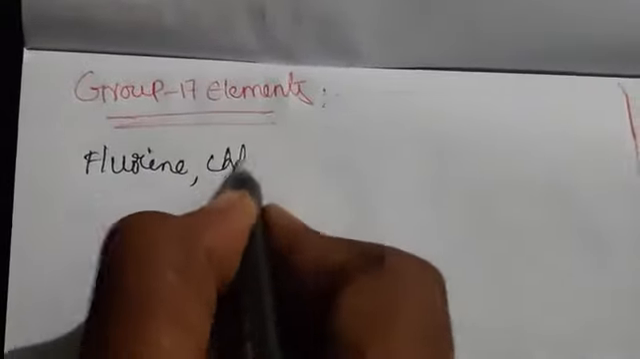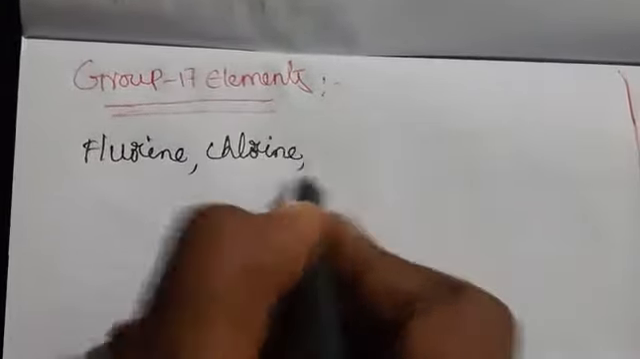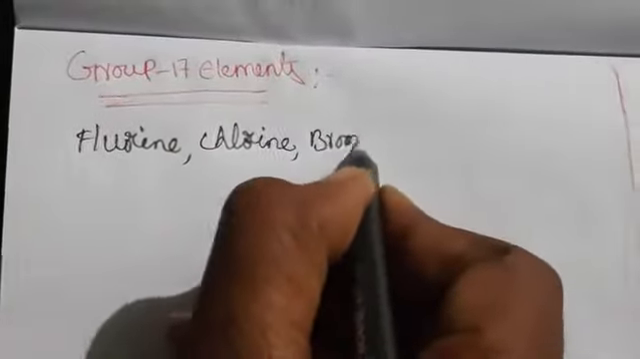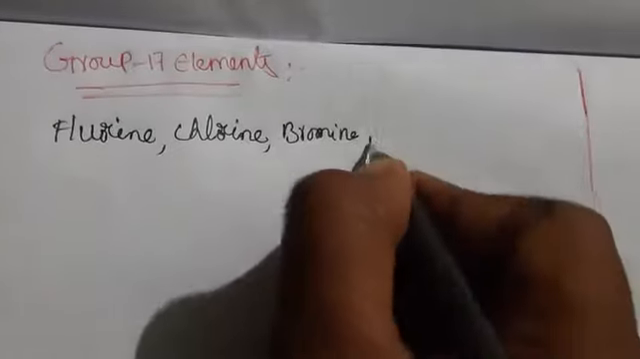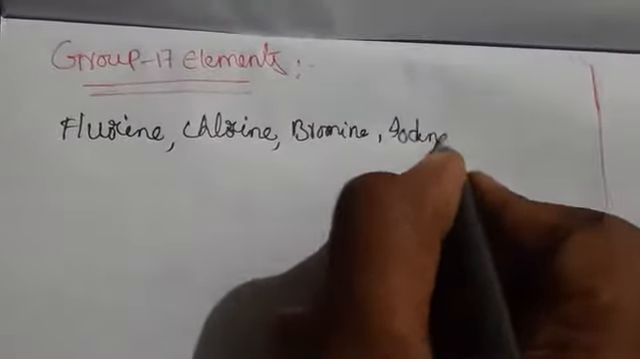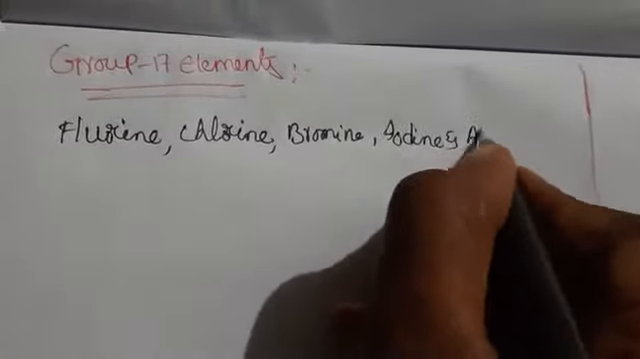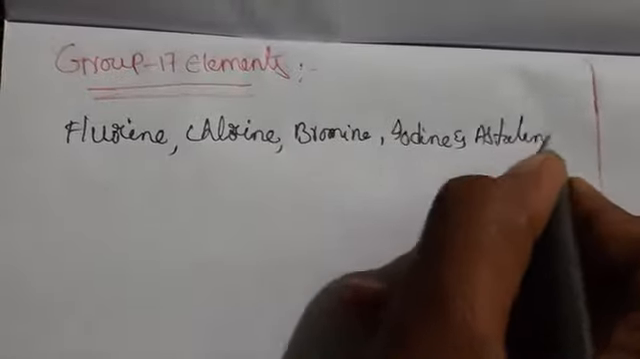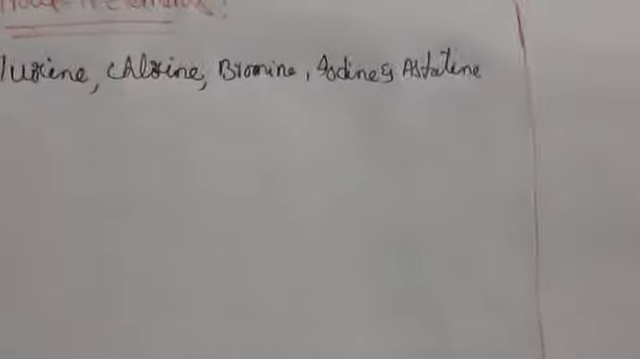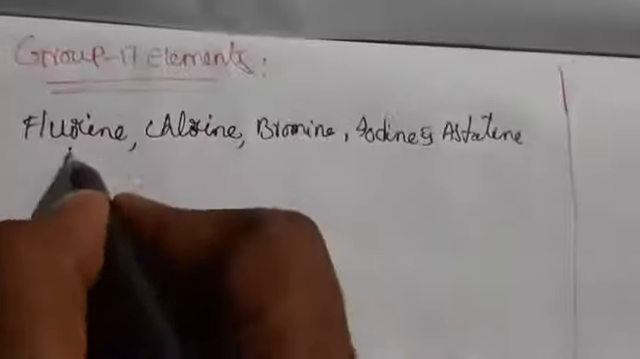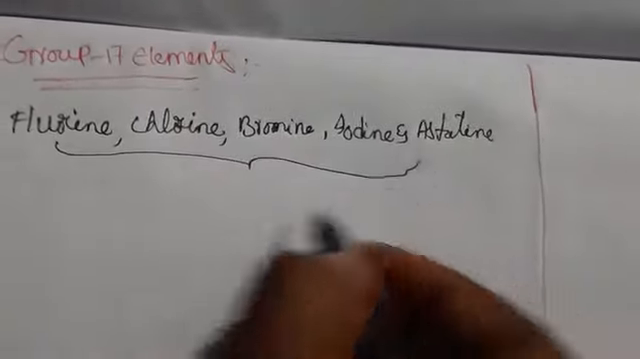Fluorine, chlorine, bromine, iodine and astatine. So these are the group 17 elements. What do we call these? These elements we call simply halogens.